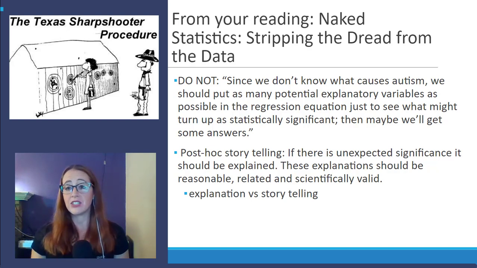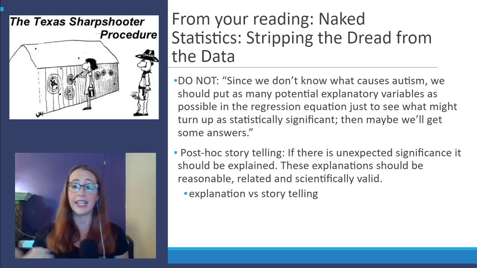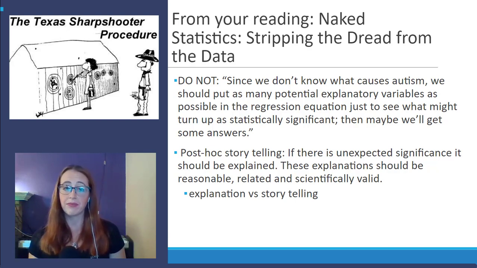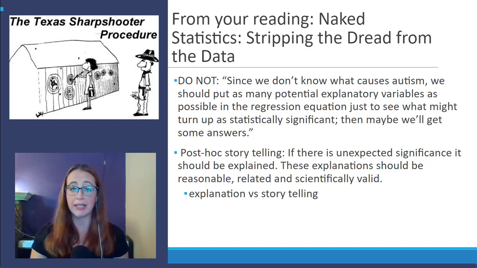Now, this leads into post hoc storytelling, because you're then, after the fact, explaining why this result is significant. Now, there is a fine line between explaining a viewed relationship versus telling a story to explain something that you weren't expecting or don't understand.